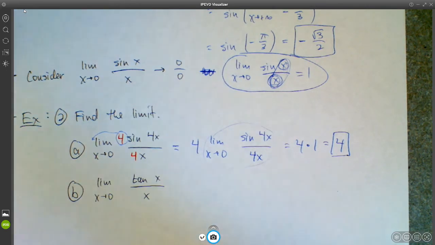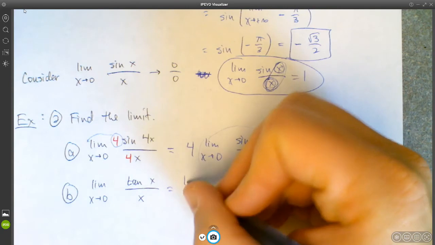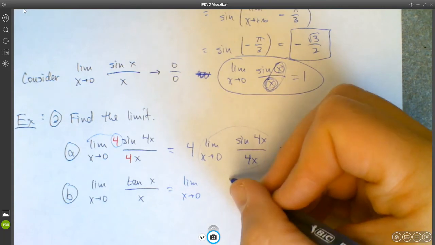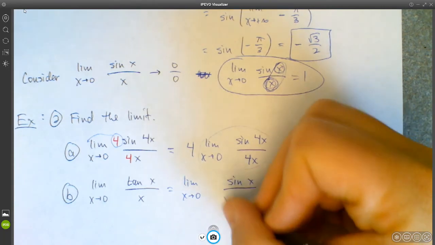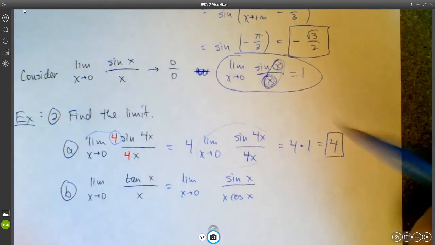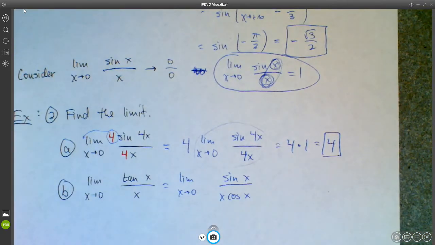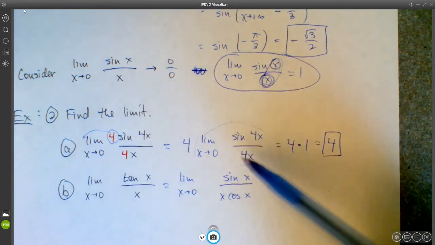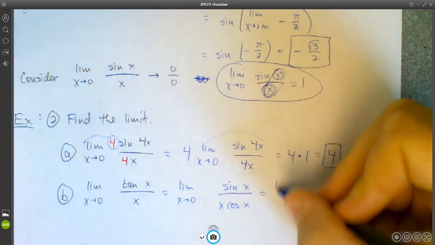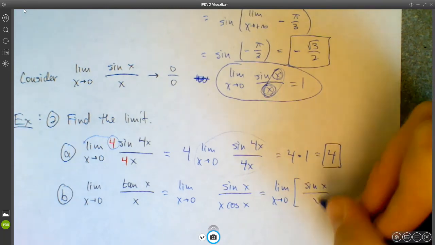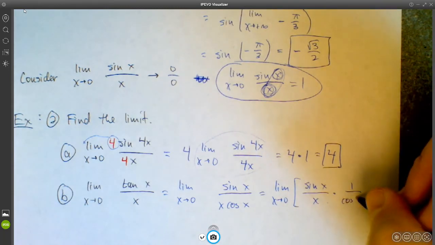Now, one thing that you can do is change. You can always change tangent into sines and cosines, right? So tangent is just sine over cosine. So I'm going to call this sine x over x times cosine x, right? Because the sine over cosine is just equivalent to the tangent. Well, now you probably notice that you've got a sine x over x. So we can call this limit as x approaches 0 of sine x over x times 1 over cosine x.